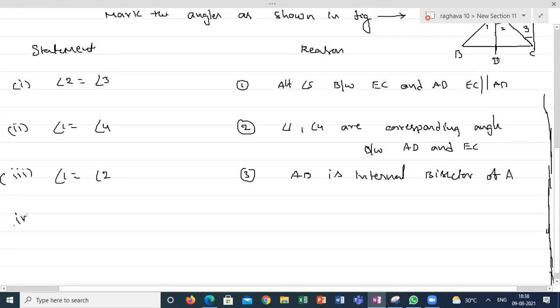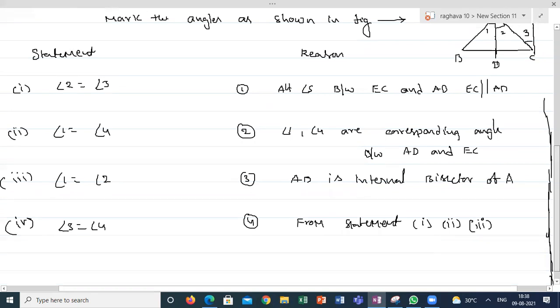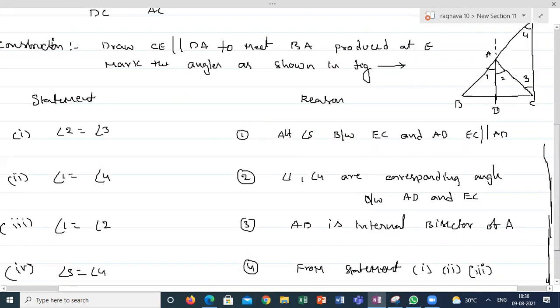The fourth one. So from these three equations, what can I write? Angle 3 is equal to angle 4. The reason is from statements 1, 2, 3. Am I right or wrong, guys? So angle 3 is equal to angle 4.